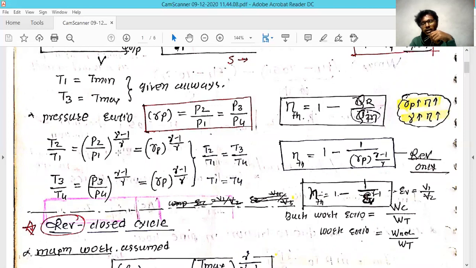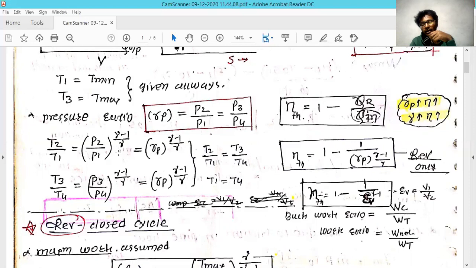But if you put the equations for the input heat and rejected heat into it, you will get this below formula: thermal efficiency is equal to 1 minus 1 divided by the pressure ratio raised to the gamma minus 1 divided by gamma. And this is applicable only for the reversible process. This formula is very important, because most of the time they ask directly to find the thermal efficiency of this Brayton cycle.